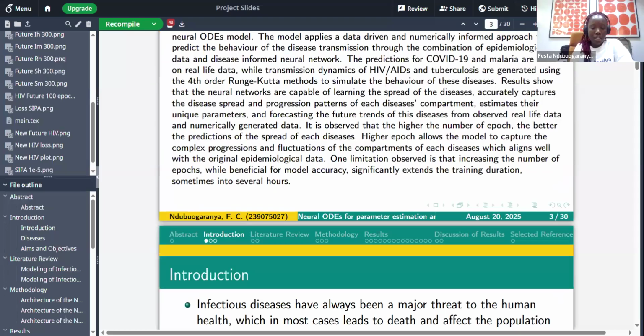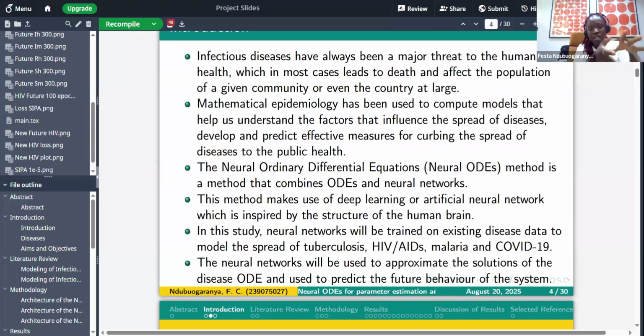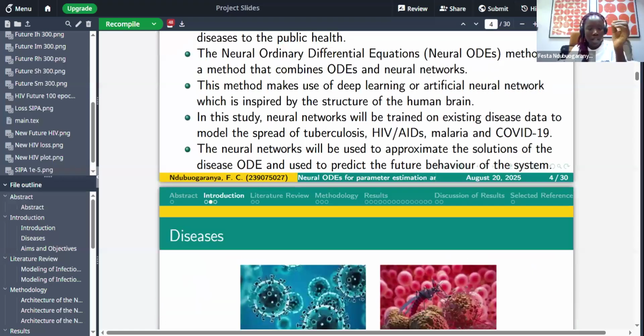Okay, so this is what the neural network of the neural ODE model looks like. First, at this particular place, we have the input layer. The network takes in the time and the compartments of the disease. Like I said, we tested with SIR first, then if the neural network is able to capture the trend, we move forward to work with the disease data of the diseases we are trying to model. So the input layer takes in the time and the S compartment, I compartment, and the R compartment. These are values with respect to time.